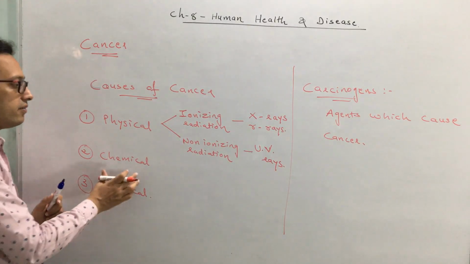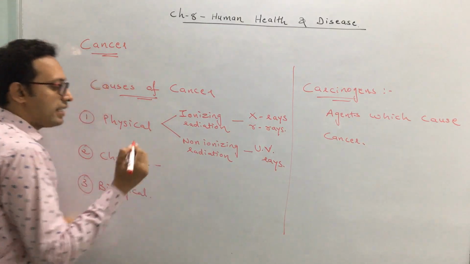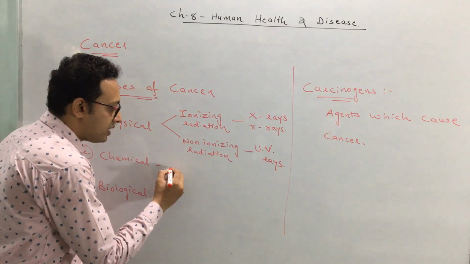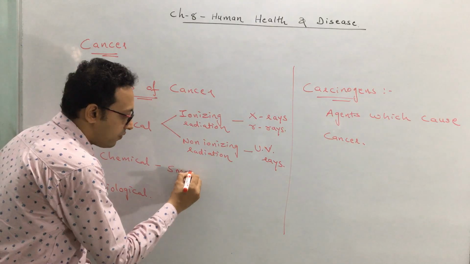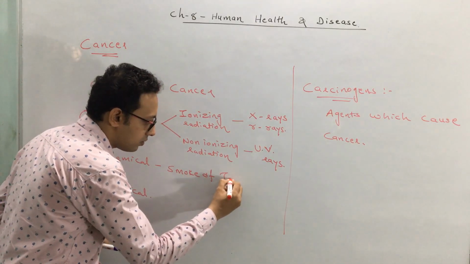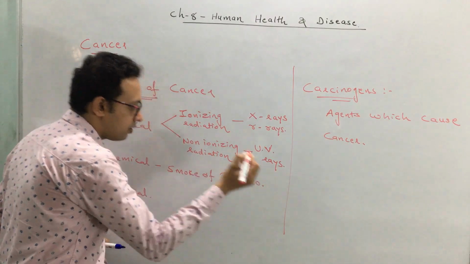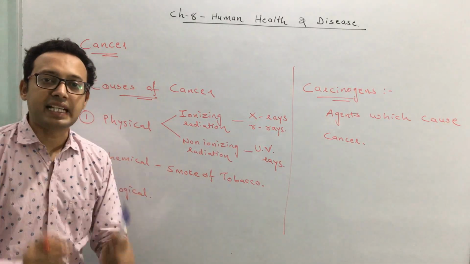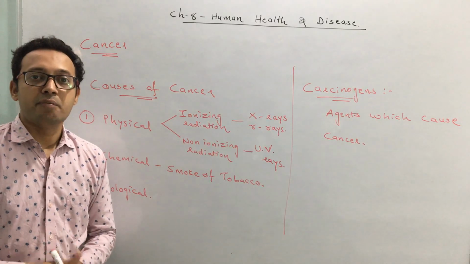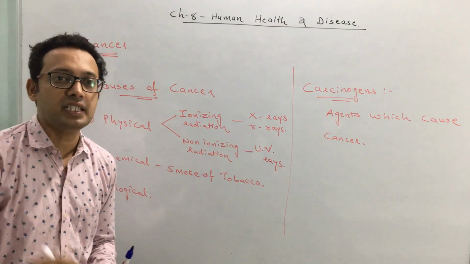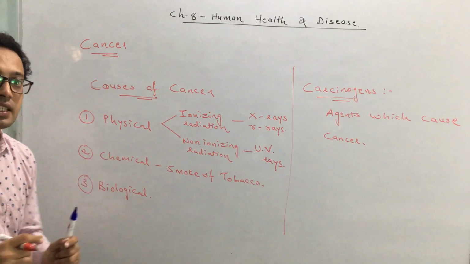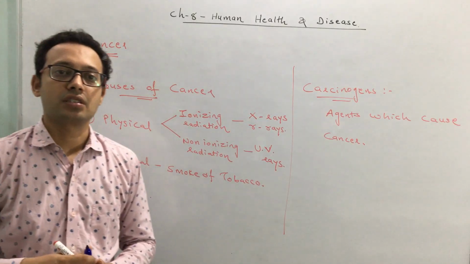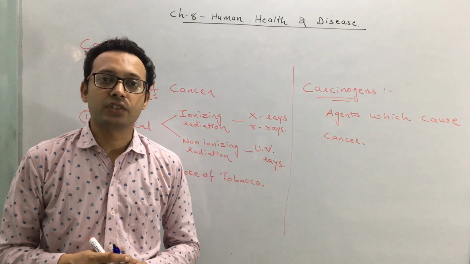Now the second one is chemical agents. One of the famous ones is the chemical present in the smoke of tobacco. The chemical present in tobacco smoke is considered a carcinogen, meaning it has the capacity to cause cancer. Here the cancer occurs due to a chemical, so this is called chemical carcinogens.